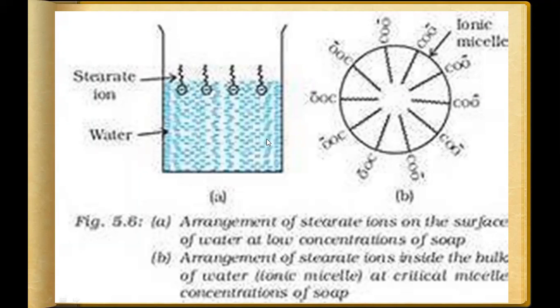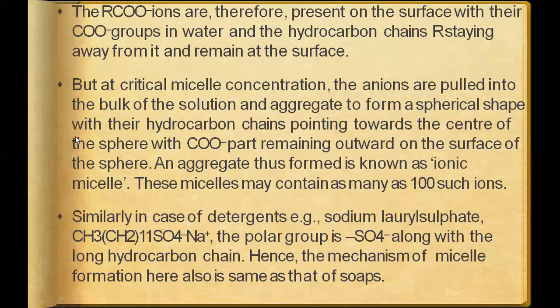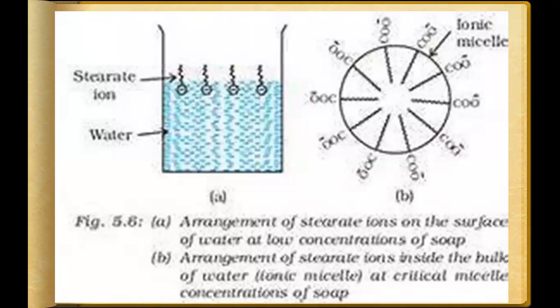So by this diagram it is concluded that, when we talk about micelle formation or the action of soap, they have two different parts, one hydrophilic and another hydrophobic. The long hydrocarbon chain in the detergent acts as the hydrophobic part and the ionic end acts as the hydrophilic part. So what happened there? When we add detergent to water, if this is the soap or detergent, one is the head and the other is the tail.